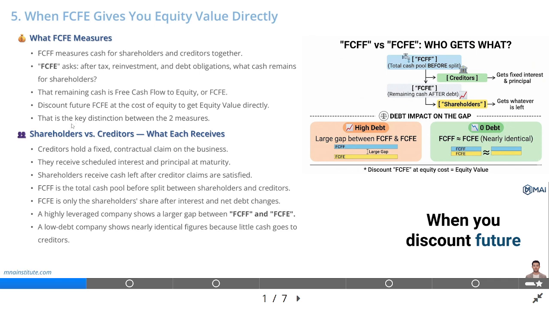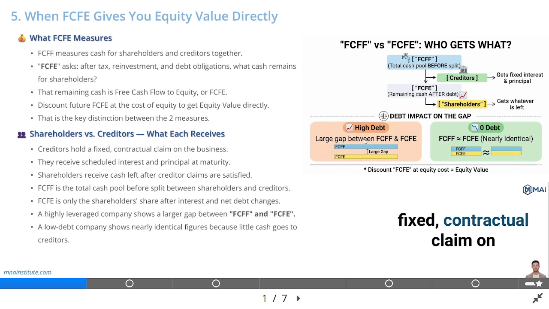When you discount future FCFE at the cost of equity, the result is equity value directly, without any further bridge calculation. This is the key distinction between the two measures. Shareholders versus creditors. What each receives.